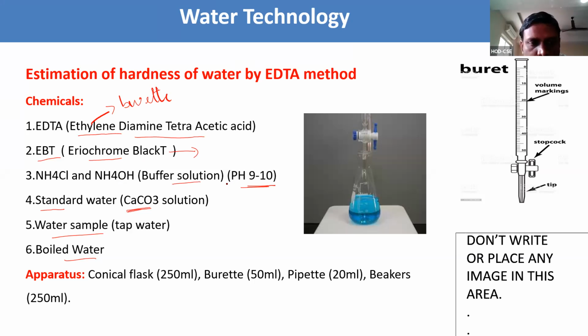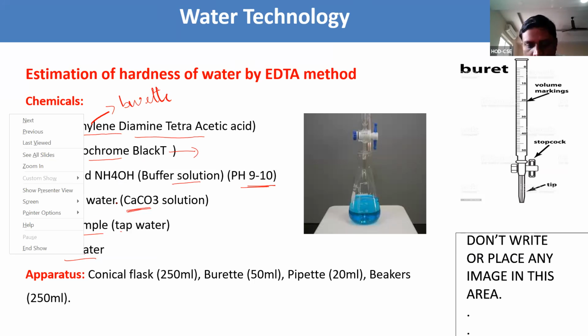The use of this buffer solution is to maintain the constant pH. The different samples of water are standard water, tap water, and boiled water.